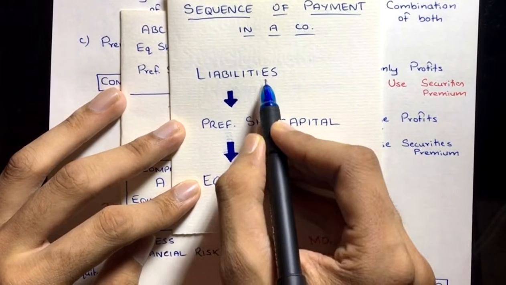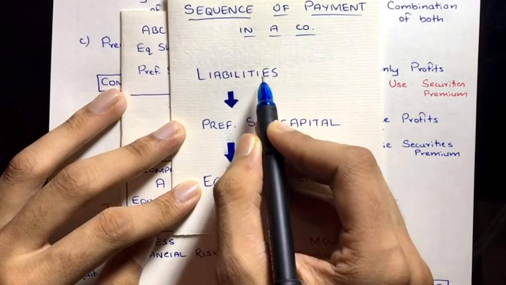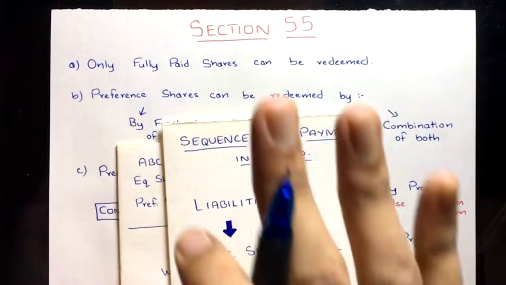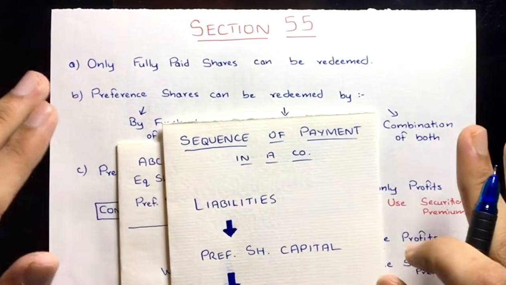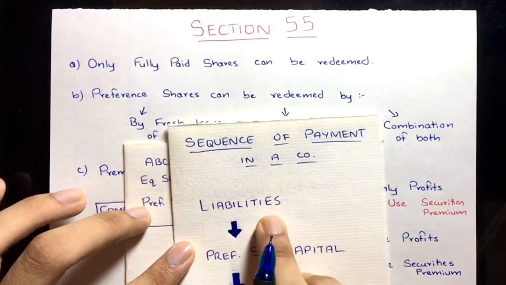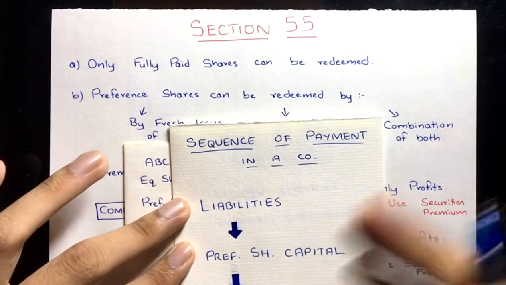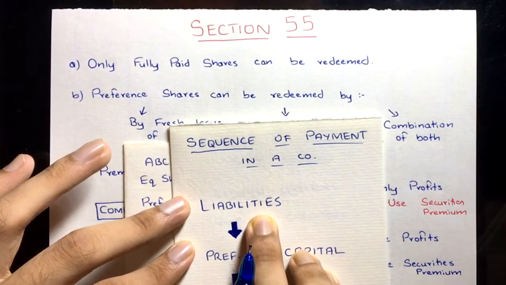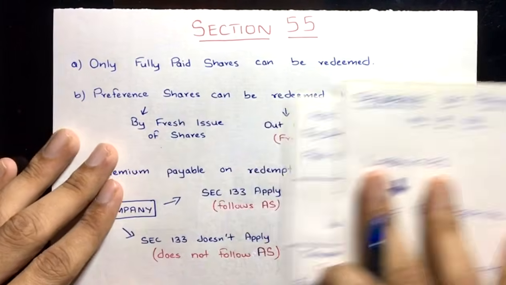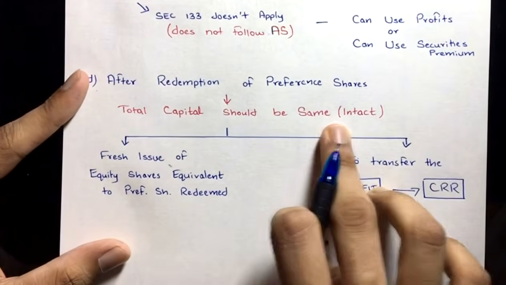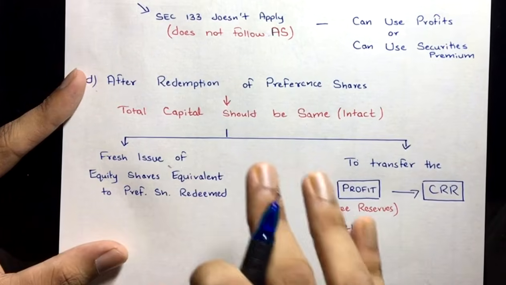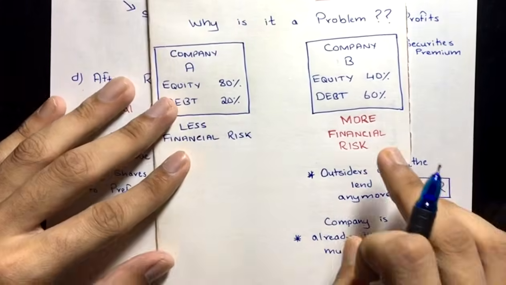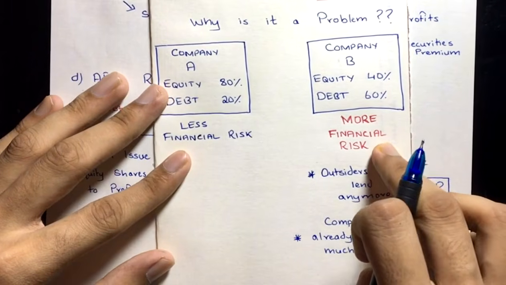So to safeguard their interest, what does section 55 tell us? Section 55 tells us that total capital should be the same, so that the liabilities guys, the bankers and all, don't have to worry about their money, right? So section 55 tells us that total capital should be intact. And as I said, if there is more financial risk, then what will happen?